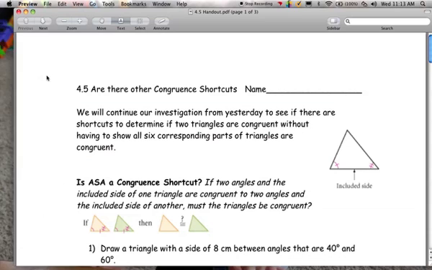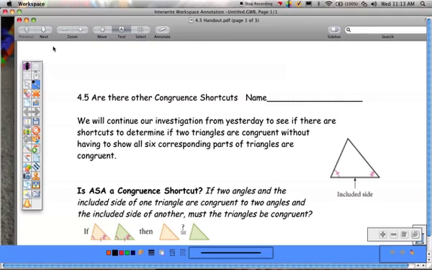So the two that we figured out that work to show that two triangles are congruent were side, side, side, and side, angle, side, where the angle was the included angle, or the angle between the two sides. So it might look like this, side, angle, side. So again, these are two pieces of information that are enough to show that the triangles are exactly the same without measuring all three sides and all three angles in each triangle. Okay, so these are shortcuts.